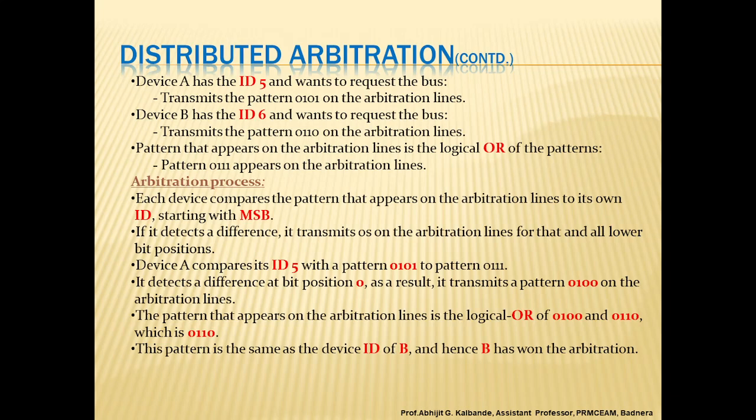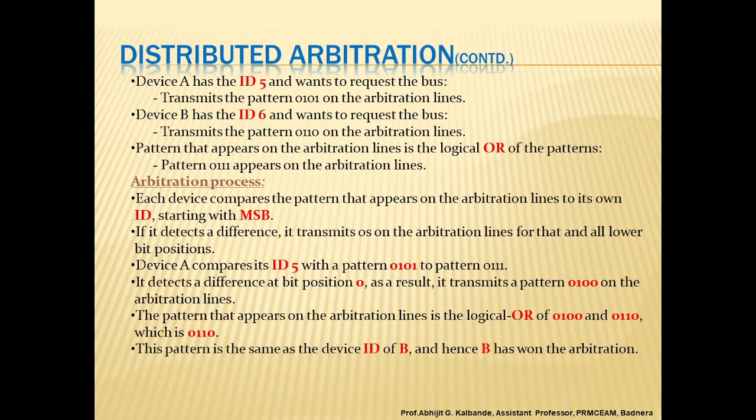Device A has ID 5 and wants to request the bus, so it transmits the pattern 0101 on the bus arbitration lines. Device B has ID 6 and wants to request the bus, so it transmits the pattern 0110 on the arbitration lines. The pattern that appears on the arbitration lines is the logical OR pattern, so the pattern 0111 appears, because when you perform the OR operation, it generates 0111.